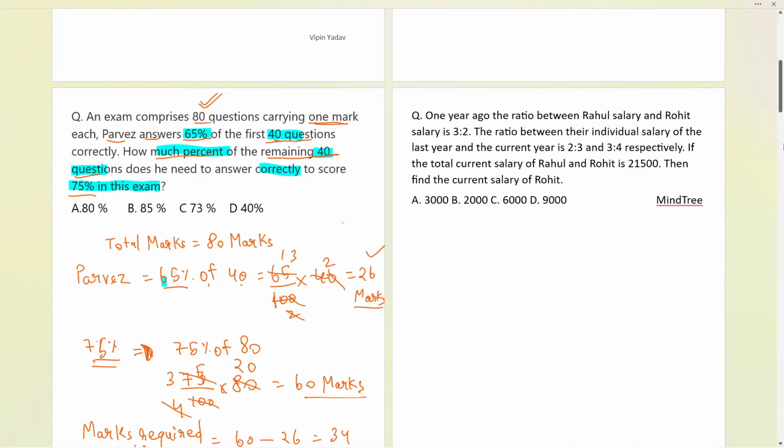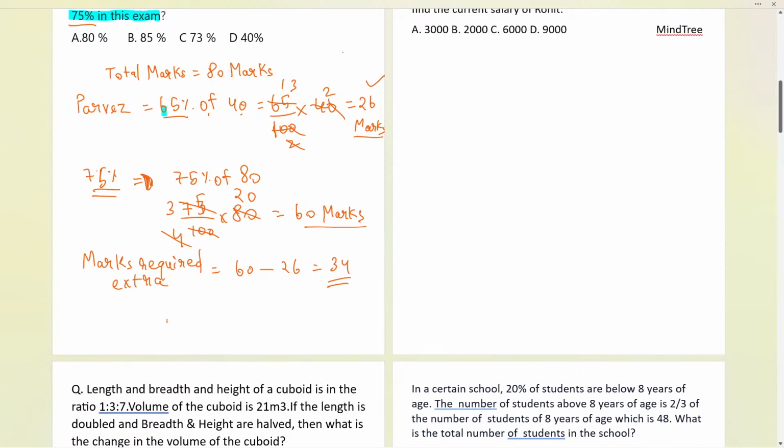So if it is asking out of 40, you have to take 40 in the denominator, and these are the marks which are required extra. So I'll write it in the numerator, and then I'll multiply with 100, and that will give us the final answer. The zeros cancel, and finally you can solve it over here. You'll get 85% as the final answer. So this is the B answer that we are getting. I hope it is clear to everybody.